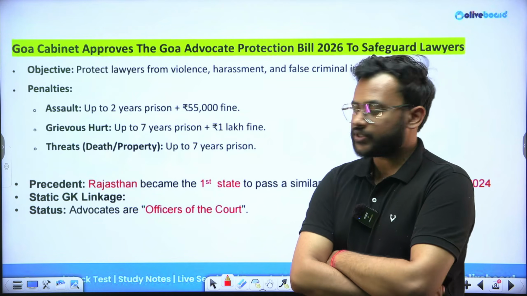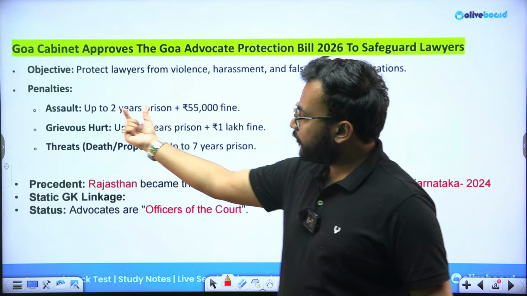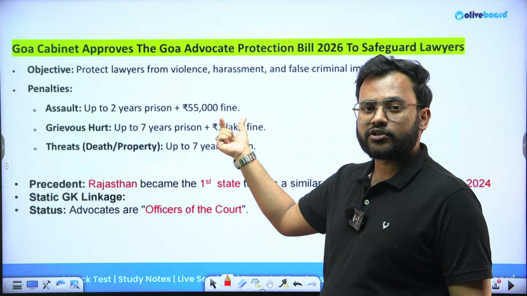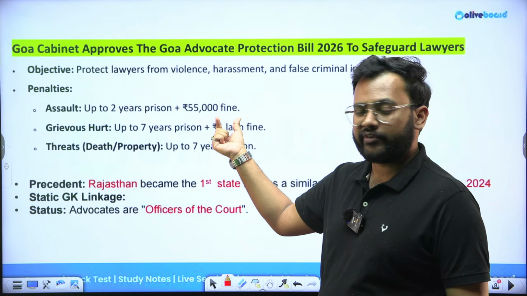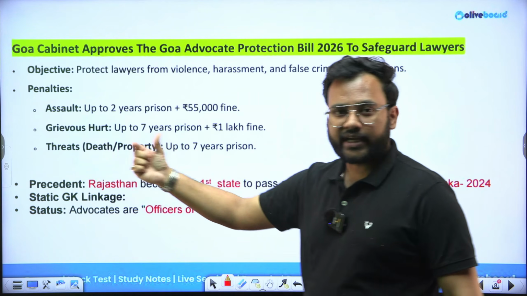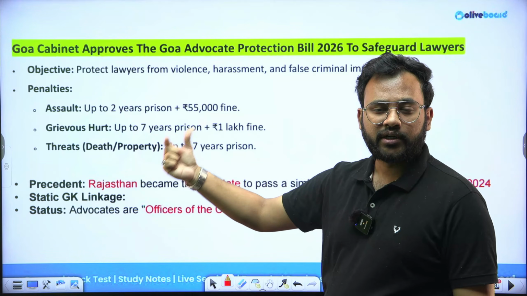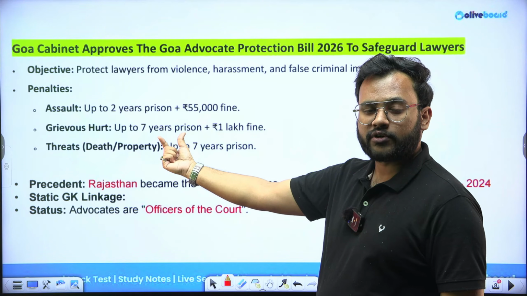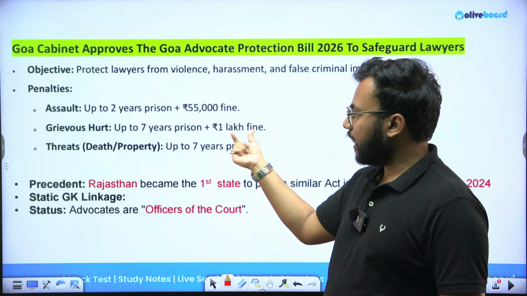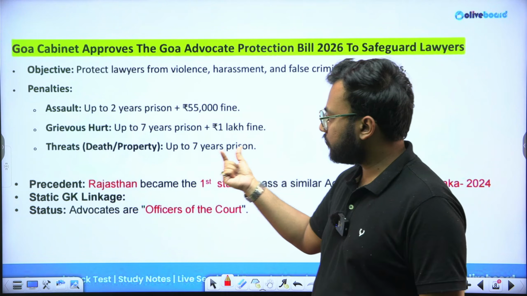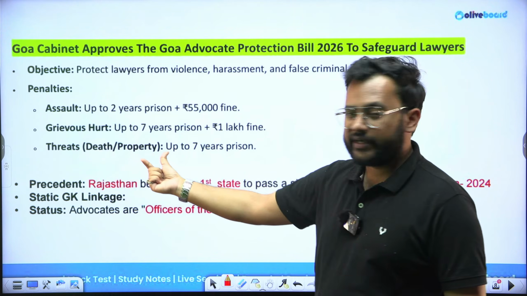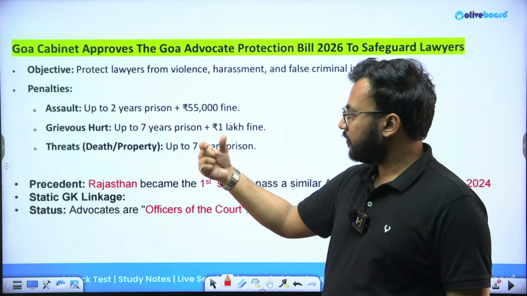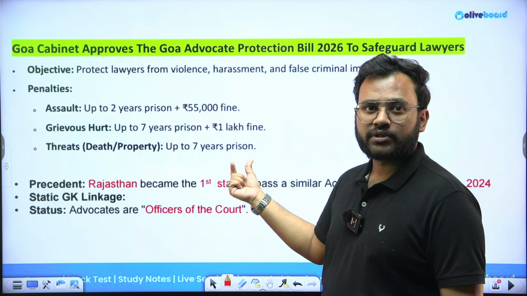Okay, what are the provisions? If you assault a lawyer in Goa, you will get up to 2 years prison and a 55,000 rupees fine. If you seriously hurt or injure a particular lawyer, you are going to jail for up to 7 years, and a fine of 1 lakh rupees. Okay? If there are threats of death or that I'll destroy your property, something like that, then you are going to jail for up to 7 years.